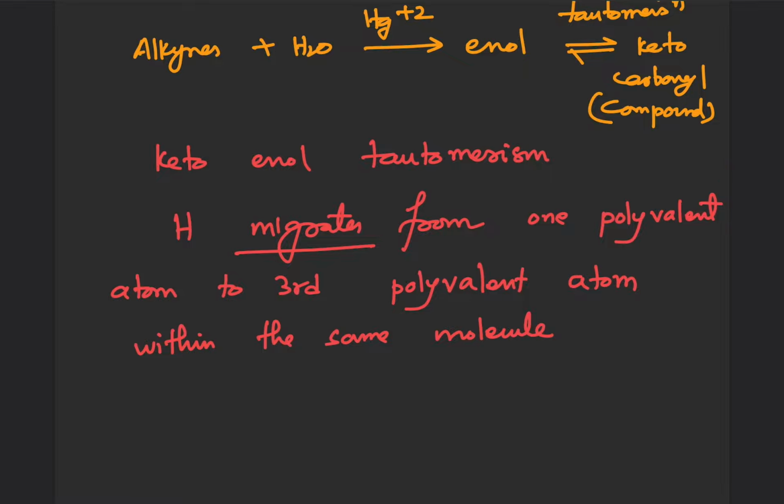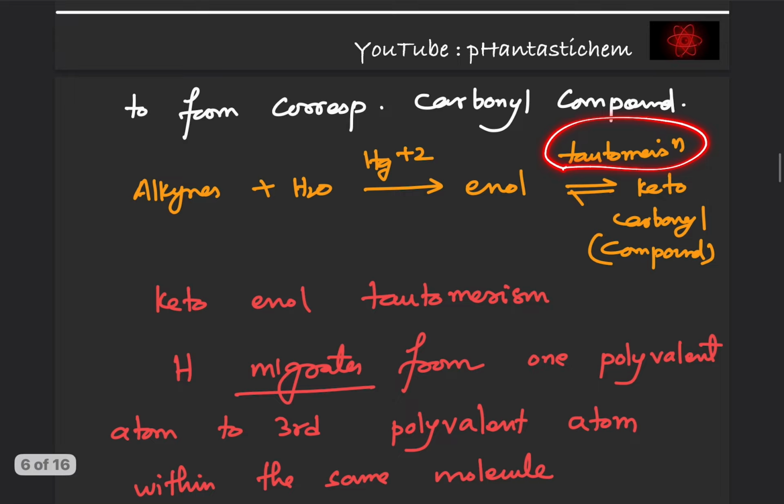Tautomerization is a special kind of functional isomerism in which the isomers exist in dynamic equilibrium. Can you see, this is the sign that I have drawn when I wrote tautomerism, because the enol form is in dynamic equilibrium with the keto form. It is the only type of isomerism which involves dynamic equilibrium. Obviously one will be more stable, another one will be less stable, right? We'll see that in a while.